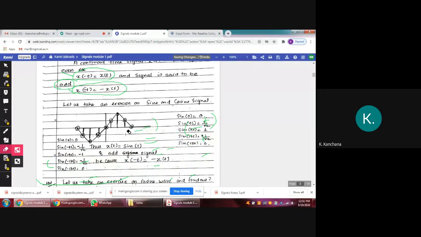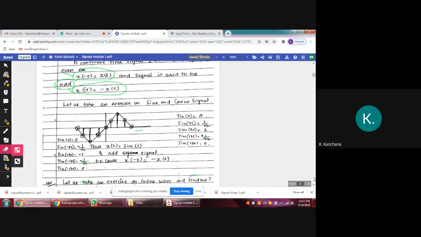Otherwise, we can also check it one by one. For example, sine of 0 is 0, and for sine of minus 0, it's okay. Sine of 45 degrees is 1 by root 2. Sine of minus 45 degrees is minus 1 by root 2. From this itself you can understand x of minus t equals minus x of t. So the sine wave is nothing but an odd signal.